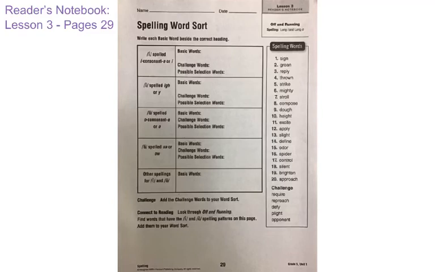Good morning, kiddos. The word sort for this week, we have long I and long O sounds. And so in our first row here, we have long I sounds, and they are spelled I consonant E or just I. An example of just I would be sign. So that would be long I spelled S-I-G-N, and it's just the long I sound spelled with just an I.